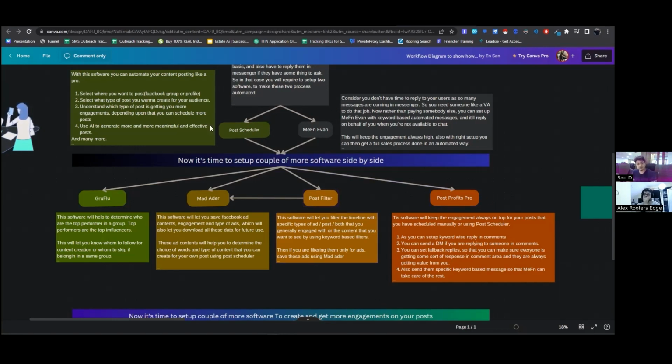And Post Profits Pro is for your Post Scheduler contents. Once you are scheduling a post and it is getting posted on Facebook, you always have to be there if anyone is commenting on it, right? Otherwise they will just be waiting and eventually they will forget what exactly you talked about, right? So what does Post Profits Pro do? As soon as you get a reply on your post, it can send an immediate reply back to that comment, tag the person, as well as send a message to that person, saying, hey, you just commented on my post, thanks for commenting on my post.